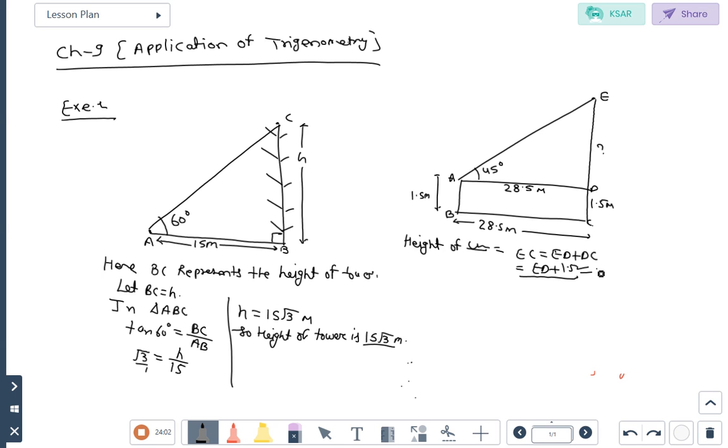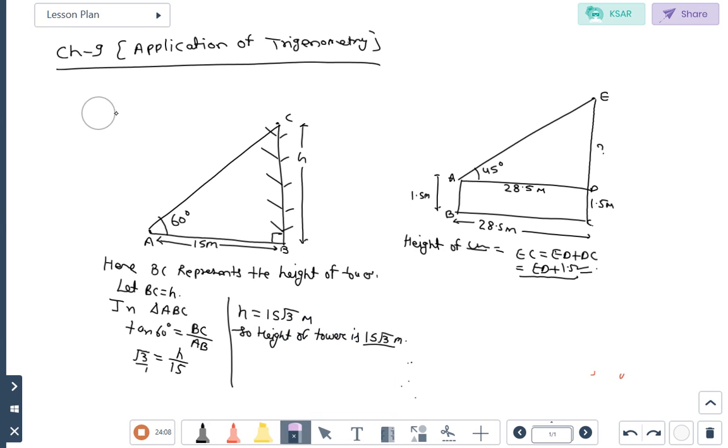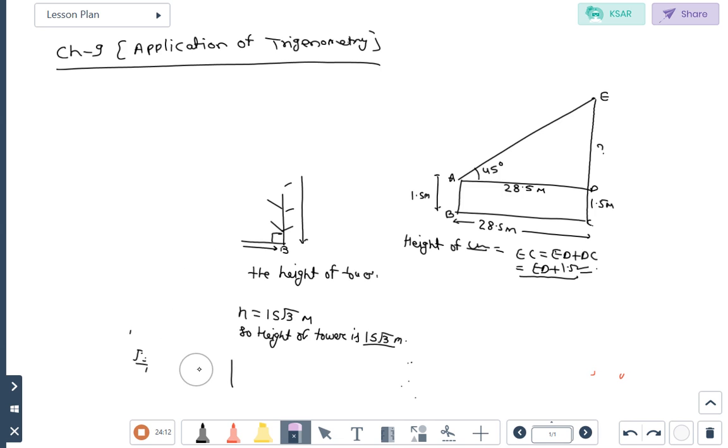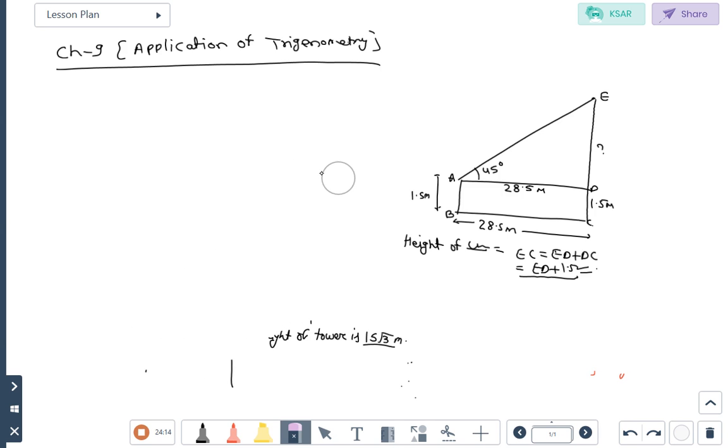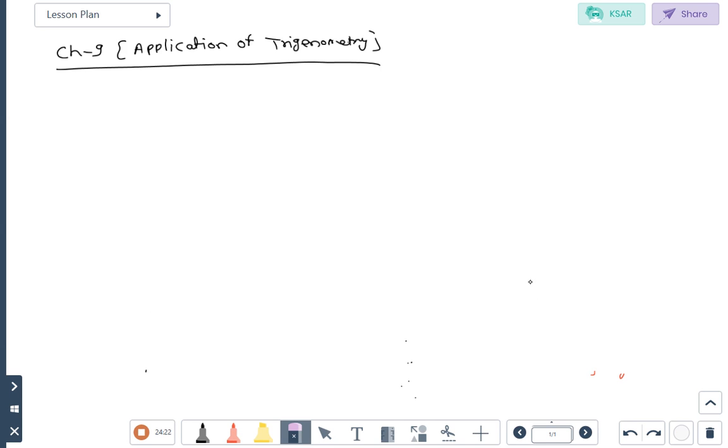Now that is the first type of question. Now we will discuss the second type of question. In the second type of question, what type will it be? Suppose a building, upper side is present, if a flag is present, a tower is present. Then how are the angles of elevation forming from the top of the tower and from the bottom of the tower. Now we will discuss example number 4.